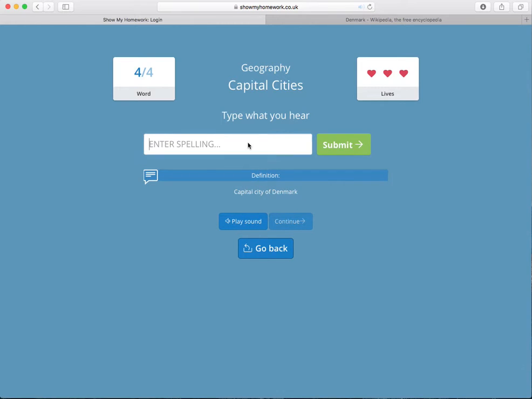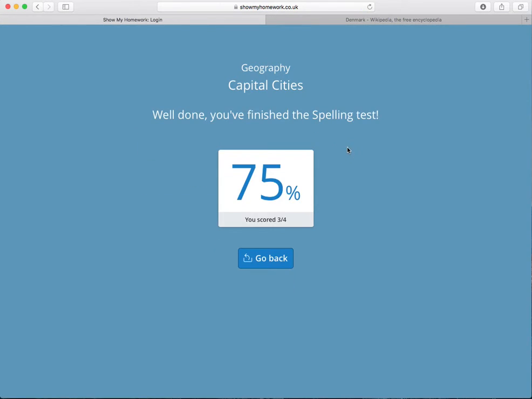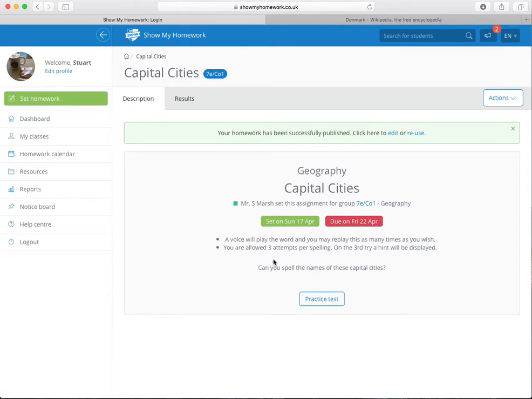Copenhagen. So if I get this one wrong, which is difficult because it's actually suggesting how I spell it. Let's get it wrong again. And let's get it wrong completely in the last one. There we go. And that one's wrong, so it would go on to the next one. It shows me how many I've got. 75%, 3 out of 4. So it doesn't actually tell you though, unfortunately, which ones you've got wrong.